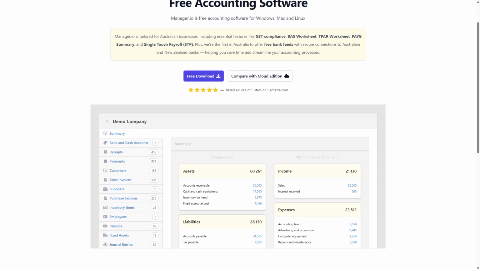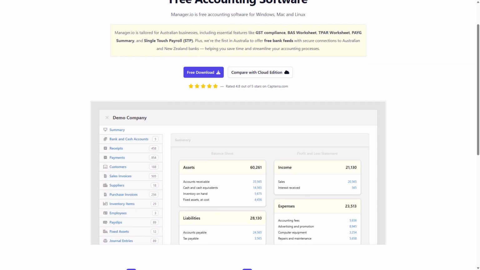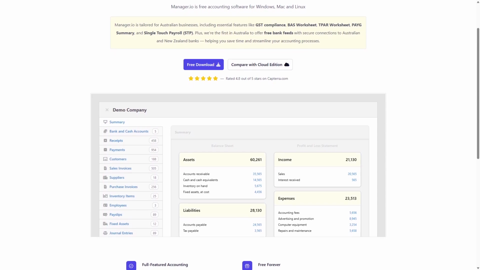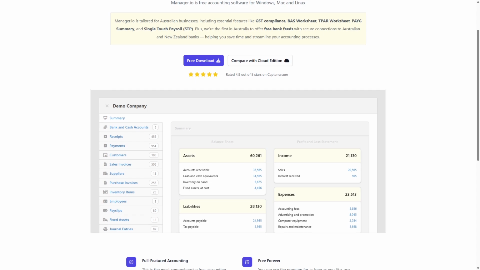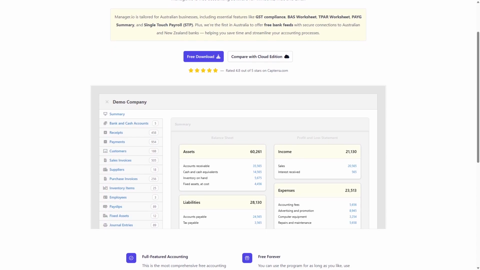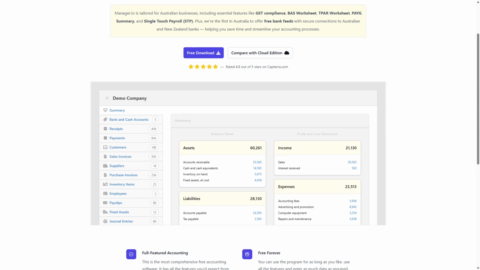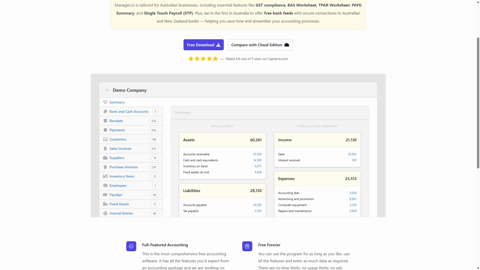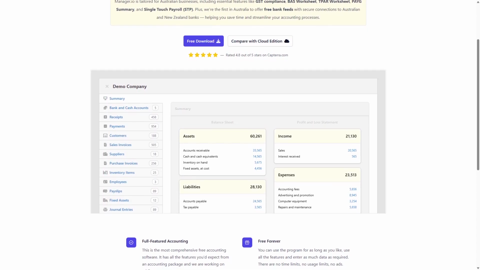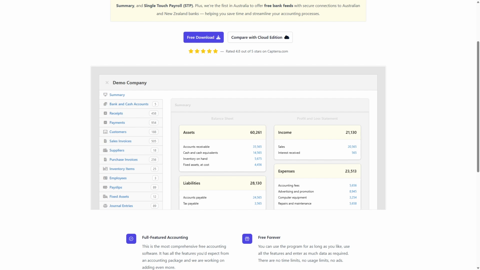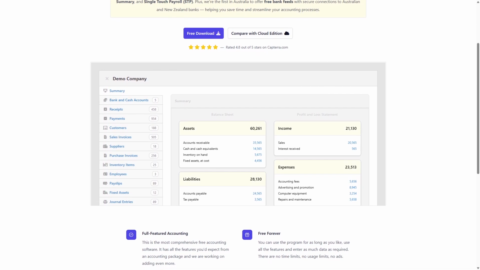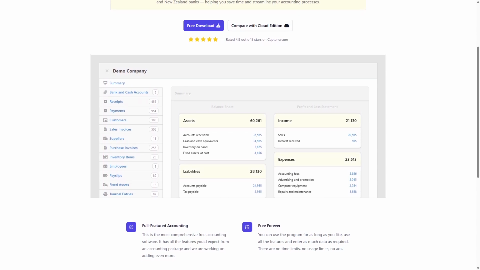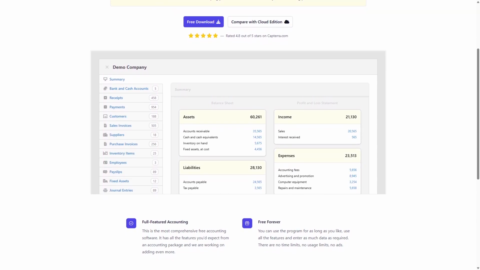Manager.io covers core accounting needs like invoicing, expense tracking, bank reconciliation, and basic reporting. Its interface is simple and user-friendly, making it ideal for business owners who prefer hands-on control without subscription fees. However, Manager.io has limitations in advanced automation and third-party integrations. Compared to cloud-first competitors, it lacks some of the in-depth payroll and tax compliance features found in more comprehensive platforms.